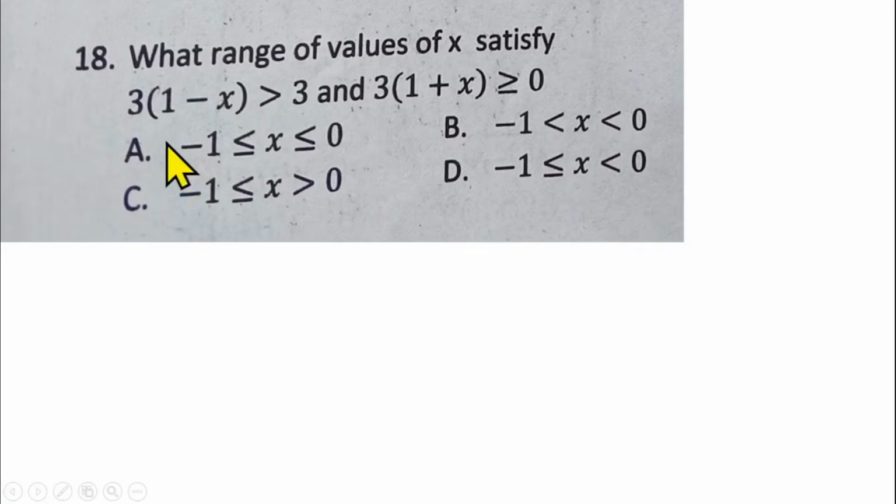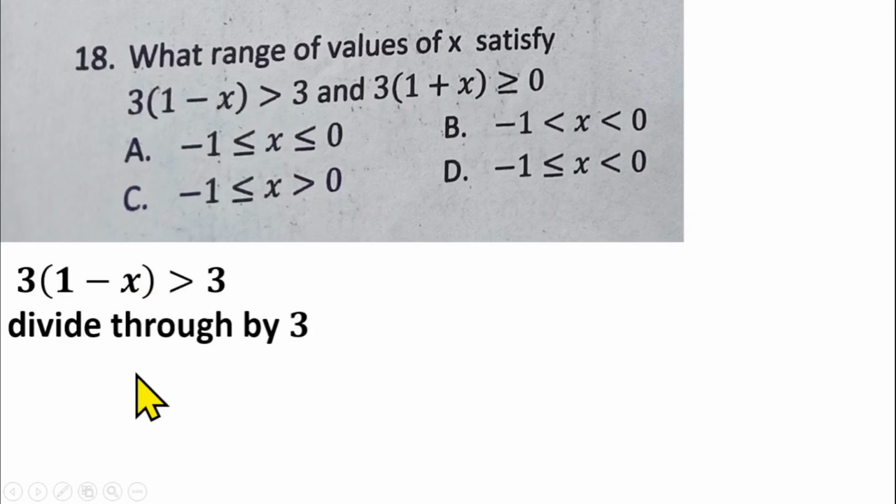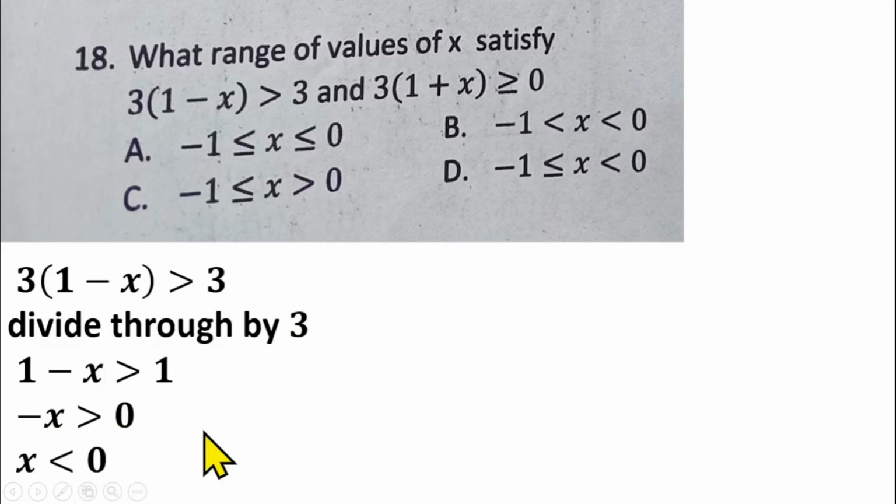Question number 18 is from inequalities. What is the range of values of x that satisfy this inequality and this inequality? The first thing to do is to simplify each of the inequalities to the simplest form. Expand this bracket. We have a 3, so I can divide through by 3. That gives us 1 minus x greater than 1. Collect the like terms. You have minus x is greater than 0, because 1 minus 1 gives us 0. So you divide both sides by minus 1, and when you are dividing both sides by a negative value, the inequality will change. So we have x is less than 0 in that case.